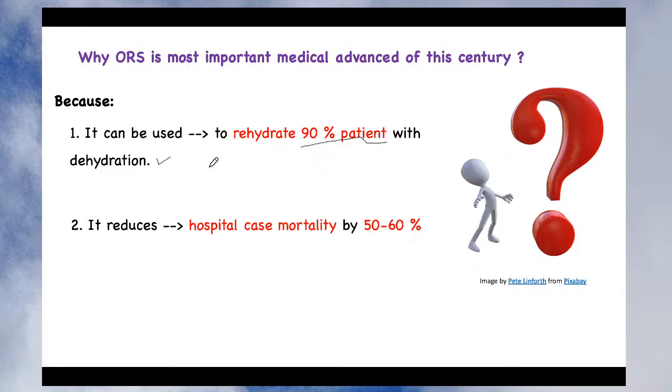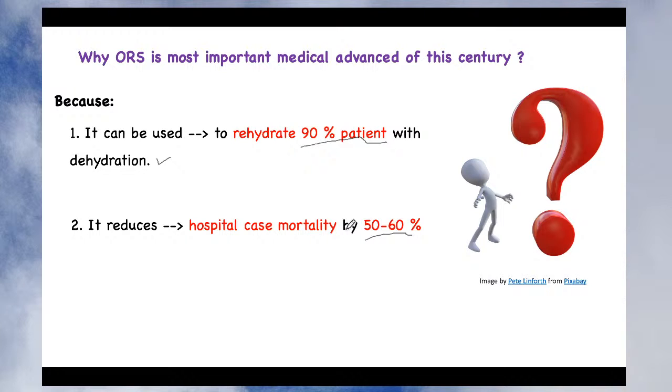The second thing is that it reduces hospital case mortality by 50 to 60%. Earlier, when a patient suffered from very severe dehydration, the relatives took that patient to the hospital, and by the time the treatment started, the patient had died, especially due to electrolyte imbalance and dehydration.